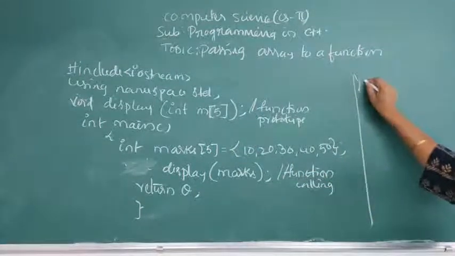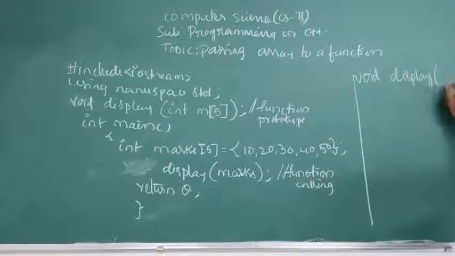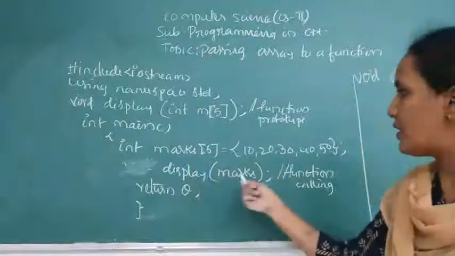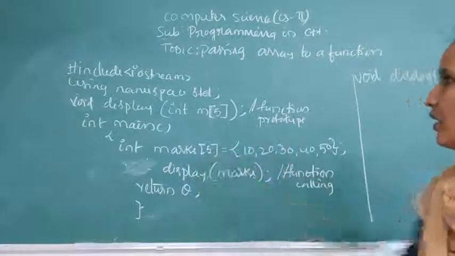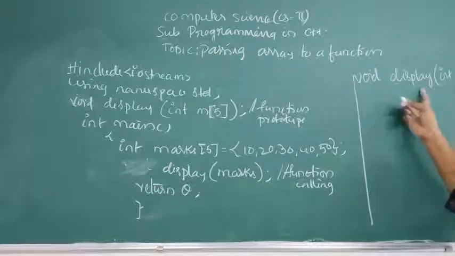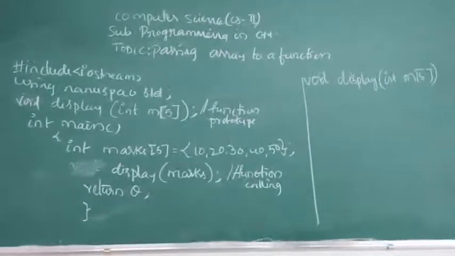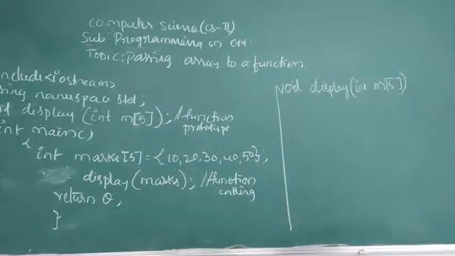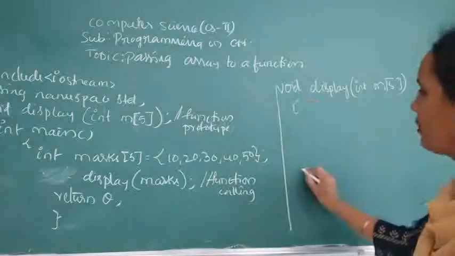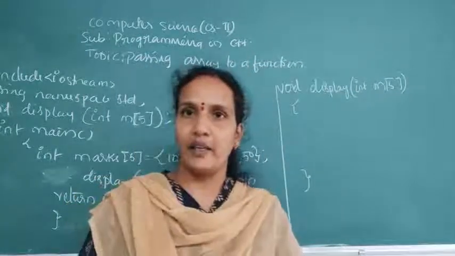So void display is a user-defined function. In the display function, we passed marks. What is the size of this? 5, so m[5]. This is the function body. In the function body, I am printing whatever elements are there in the array.